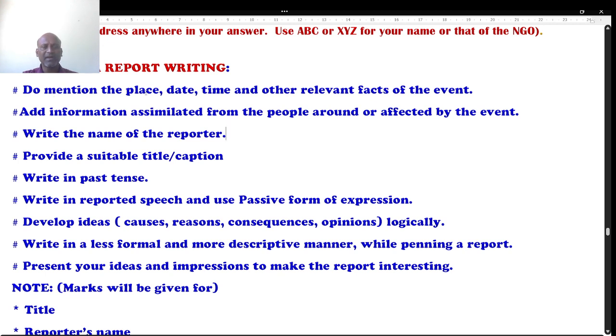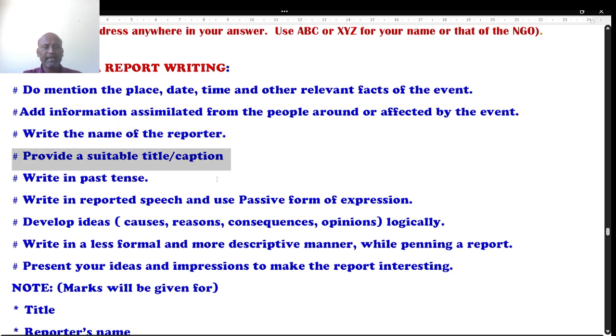Do mention the place, date, time, and other relevant facts of the event. Then add information assimilated from the people around and affected by the event. Not only newspapers, collect the information from the people surrounding that incident. Write the name of the reporter. You are going to be the reporter now.